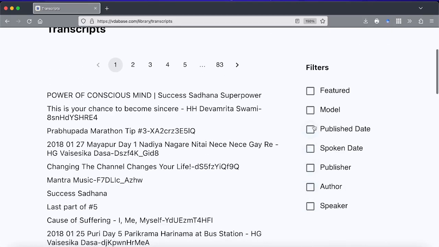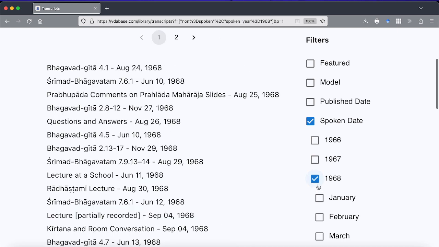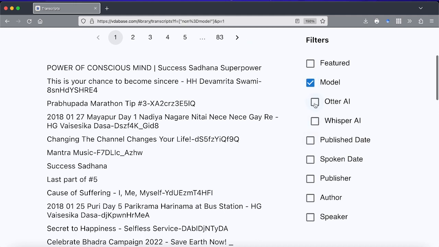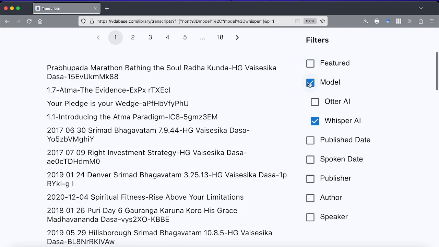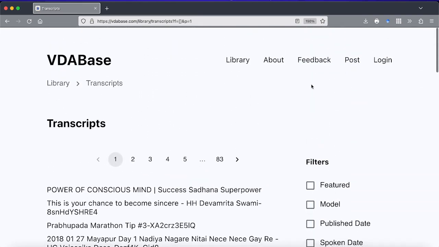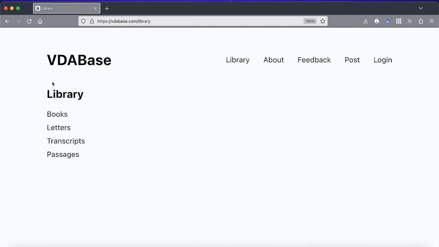We can also look at transcripts from a certain spoken date. For example, only the ones from 1968 that are spoken. We can again choose different models. So if you want only the Otter AI generated ones, or just the Whisper AI generated ones, that is also possible. And so this is how we go through the transcripts.